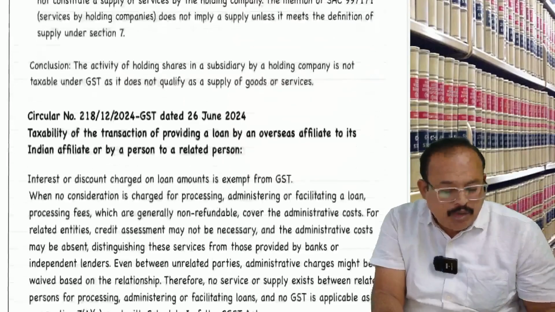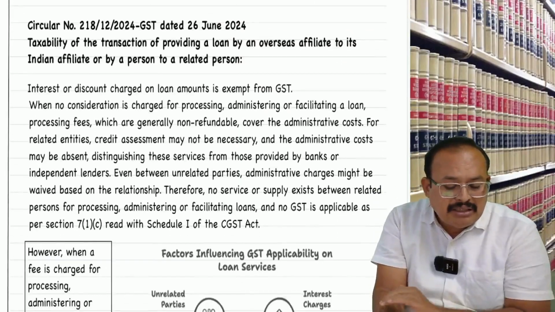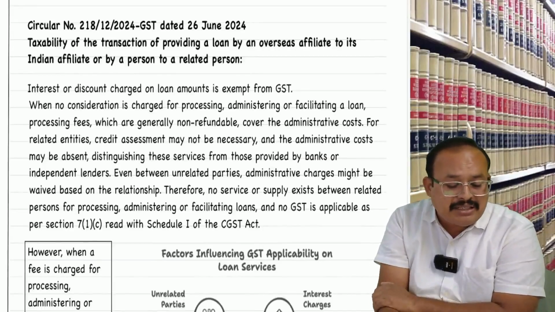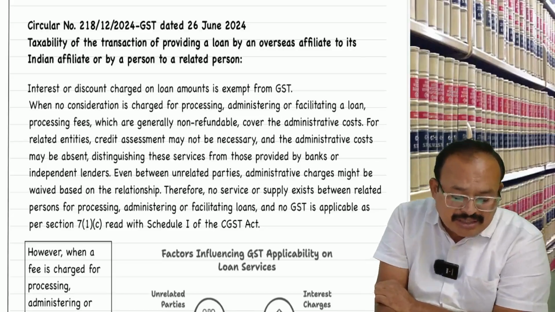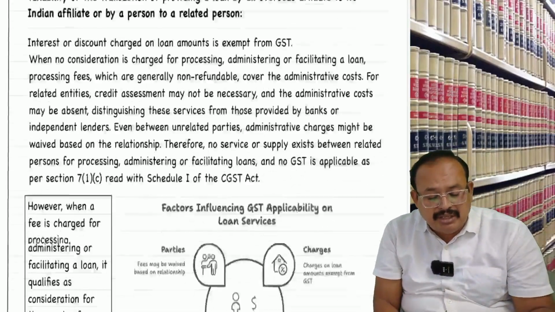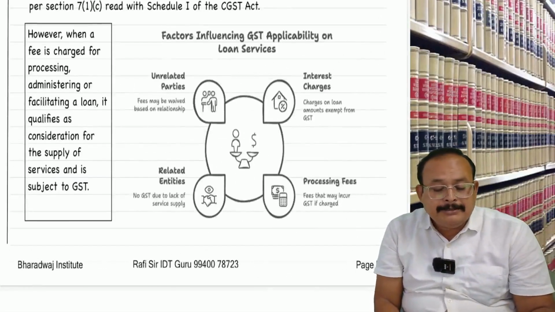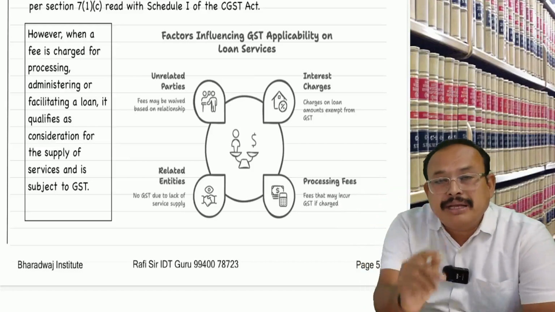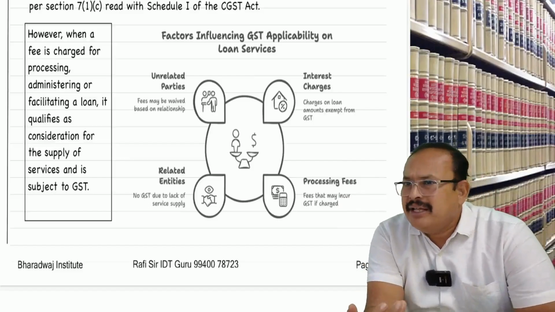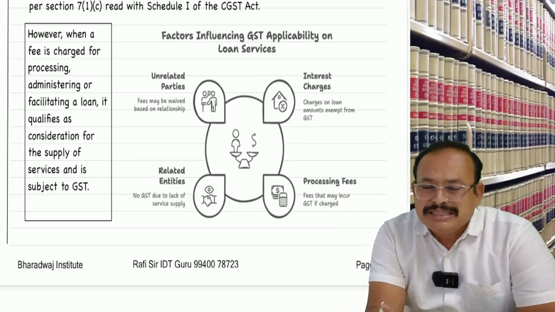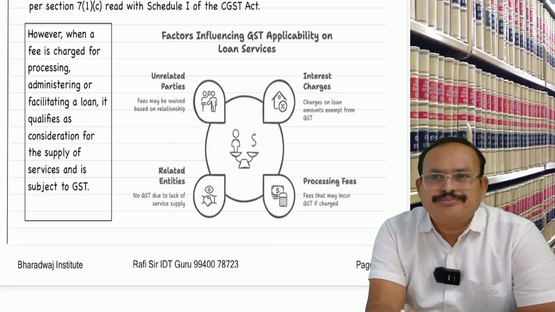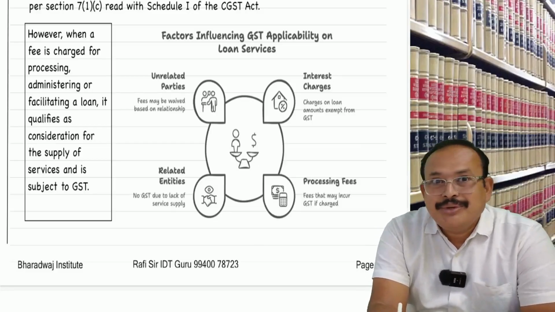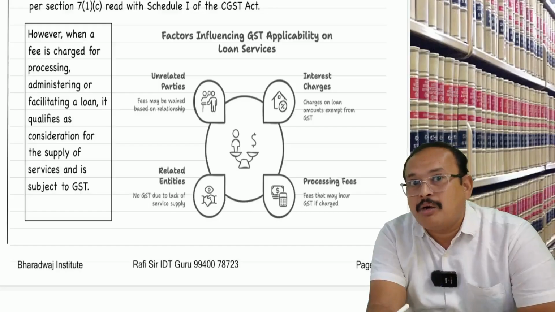Further, on tax liability, one more circular: loan by an overseas affiliate to its Indian affiliate, or by a person to related persons. What do you mean by this? How to understand this? Here, I bring to notice one diagrammatic presentation. A holding company or a parent company giving a loan to its related companies, an interest-free loan, no interest. They are related parties. Even though there is no consideration, is it a supply?